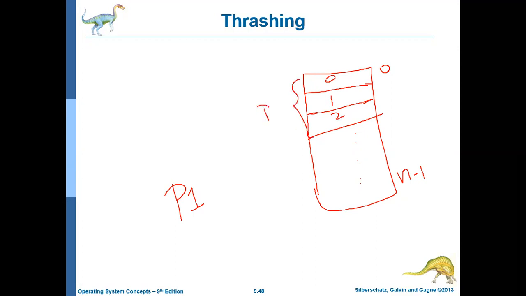Now what happens? Most probably the process P1 may want to bring another page into the memory, and that page may not be in the memory currently, because currently there are only three pages. So it is highly likely that whatever page it requests next will create a page fault. When there is a page fault, that page will be brought into the memory. All these things we know.